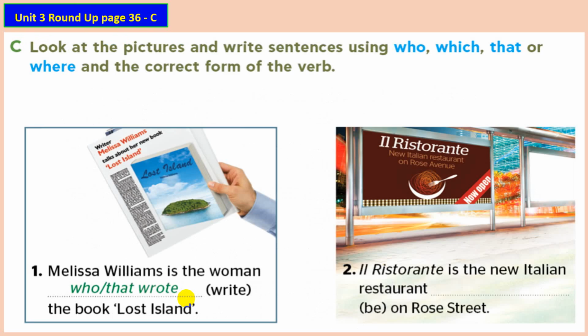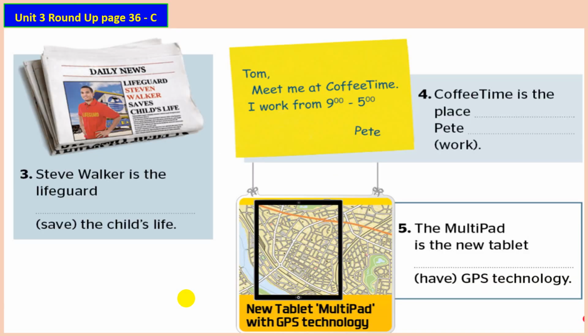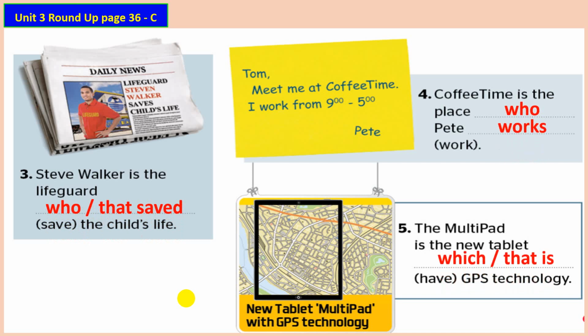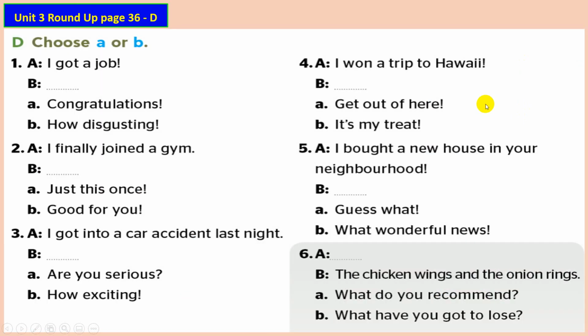Move on to exercise C. Try to check your answers. Yes, I have here women, then I write who. I'm talking about a restaurant, that's why I use which or that. Then I have number 3. Steve Walker is the lifeguard. So I'm talking about a person, that's why I use who. Coffee Time is the place where Tom works. I'm talking about Tom here, not the place. I'm talking about the Tom who is working in this place.